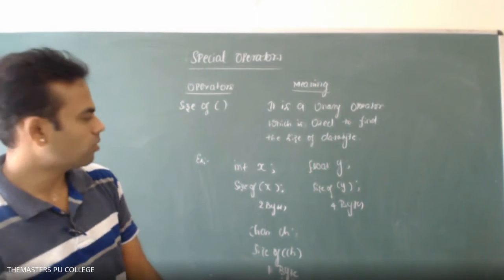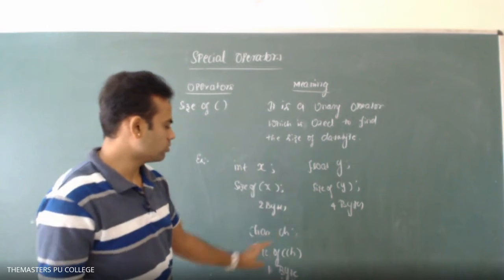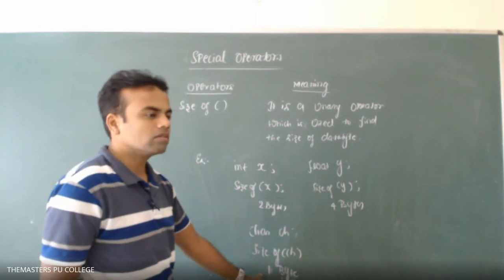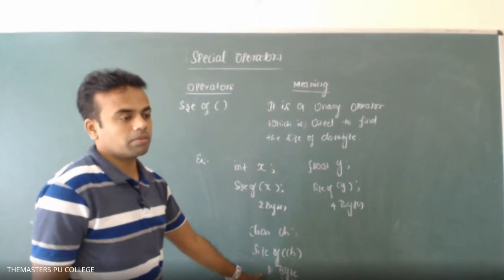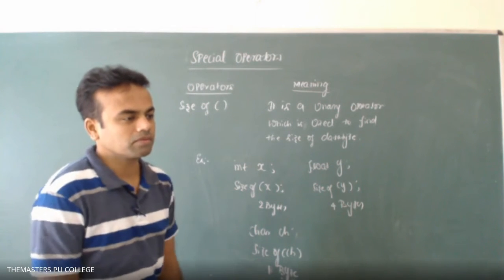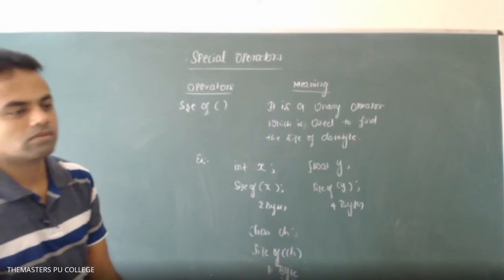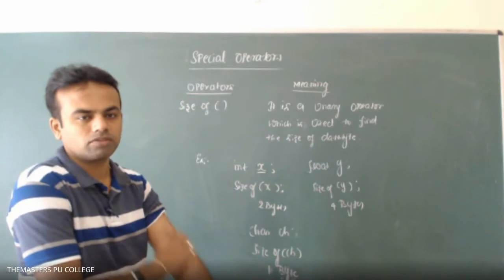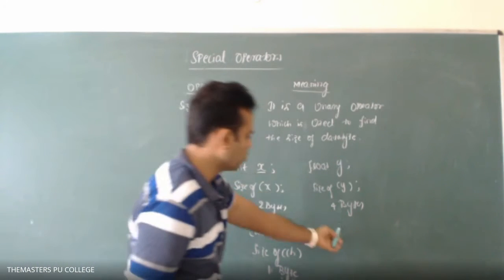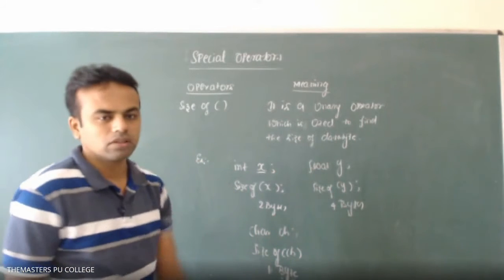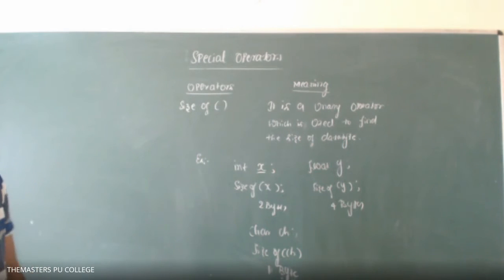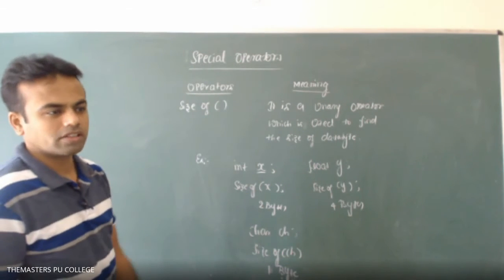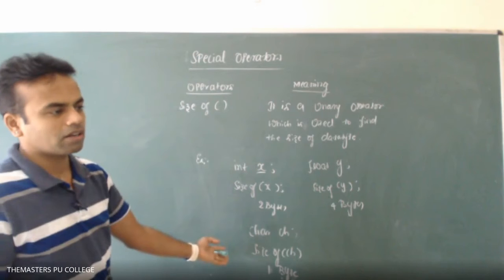If you use integer, float and character in a file, okay, 2 + 4 + 1, how many? 7 bytes will be occupied. Means int gets 2 bytes: if you declare int, 2 bytes are occupied. Automatically this variable occupies 2 bytes. Okay, so this occupies 4 bytes, and next this character occupies 1 byte. Okay, so copy that also, sir. Yes, sure. You should understand by example what sizeof means.